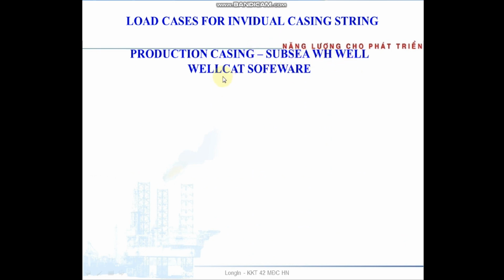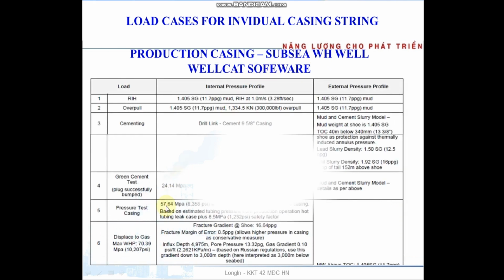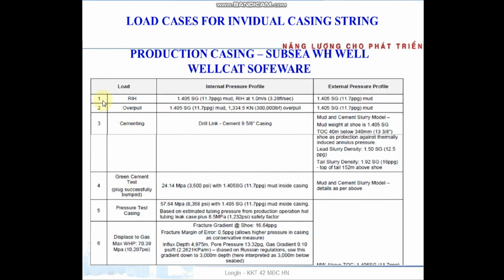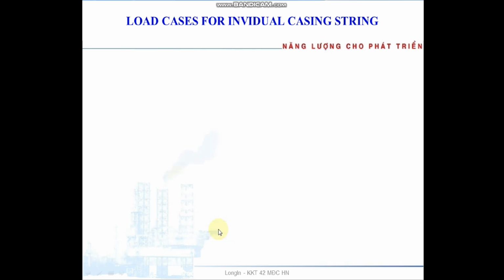Production casing for a subsea wellhead well, using the wellhead software, we have these load cases: running in hole, overpull, cementing, green cement test, pressure test casing, differential to gas. Here internal pressure, here external pressure. The numbers here are examples.